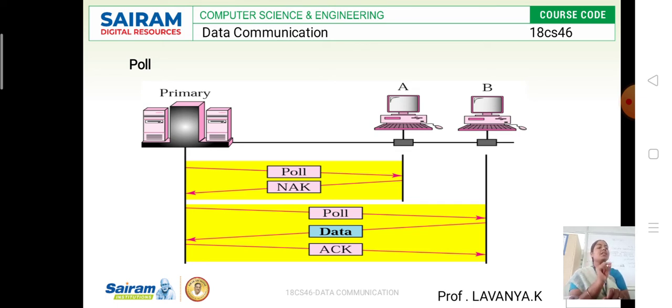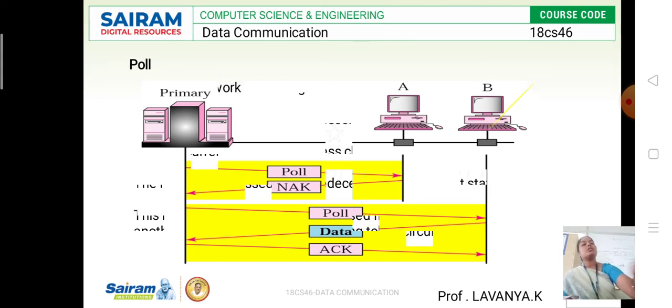Suppose it has data, it sends that request to the primary station. Once the data reaches the primary station, the primary station sends an acknowledgement back to the respective secondary device. This is what happens in the polling method.